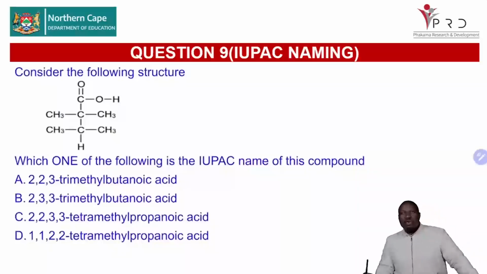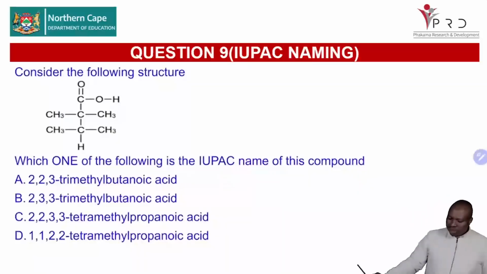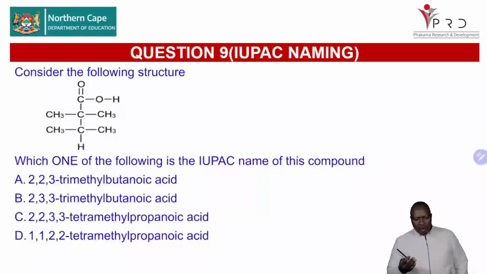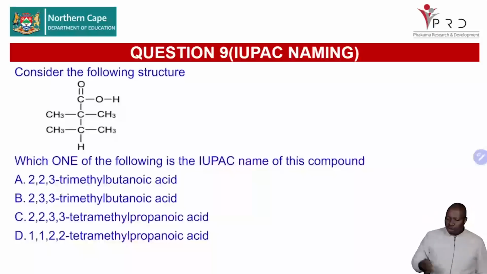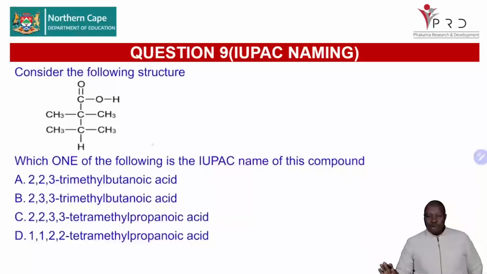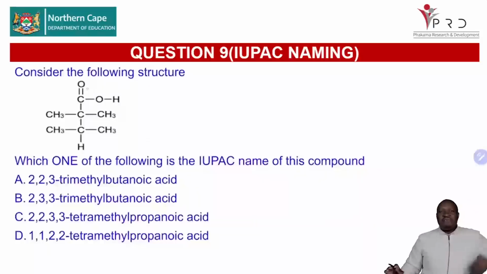We're given this structure to name: consider the following structure. Which one of the following is the IUPAC name of the compound? Now, if you look at this compound, it is very tricky. I told you that sometimes the structure is bent, so you must always be careful of that. Remember, the functional group will always take precedence, will always get preference in terms of numbering, to say which one is carbon number 1.